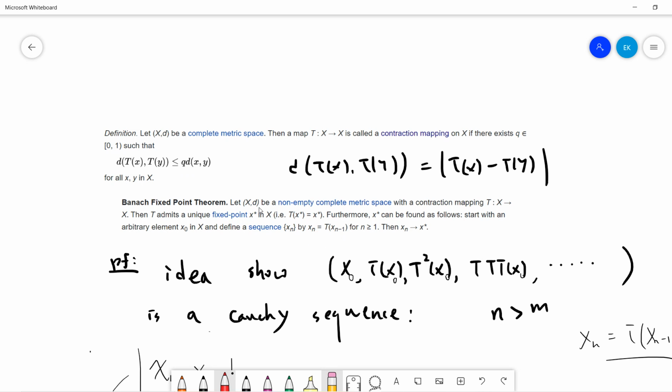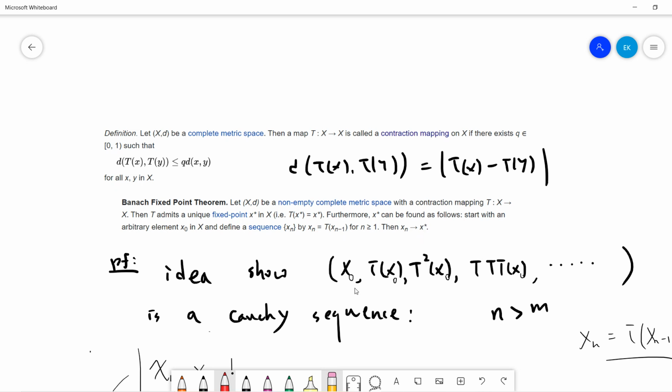So the theorem says that if you have a non-empty complete metric space and you have a contraction map, then you will have a fixed point. That means you can find the x star such that T x star equals x star. And there is an algorithm to find x star. You just start from any point. You pick an arbitrary x0, and then you take x1 to be T x0, x2 to be T x1, and you keep going, and finally you will prove that xn will approach x star.